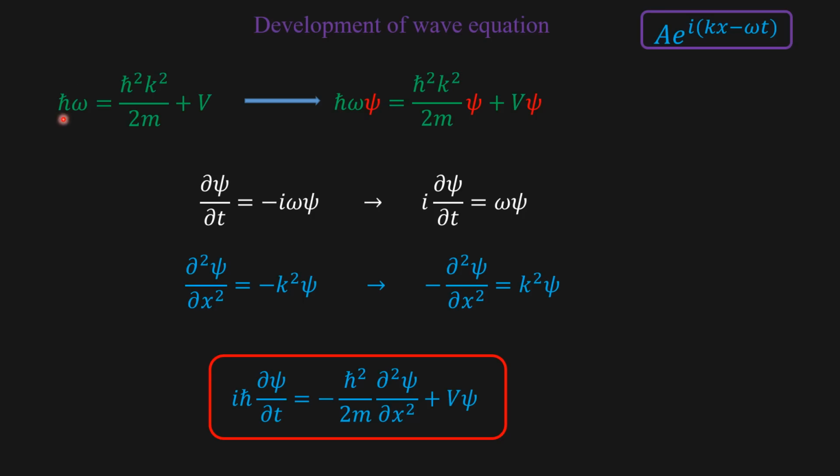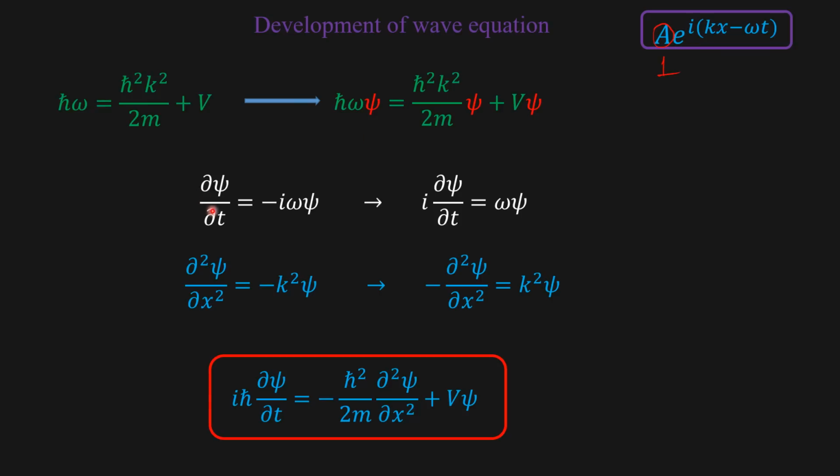We have found that ħω is equal to ħ²k² over 2m plus V. Now let psi act on this: ħω psi equals ħ²k² over 2m psi plus V multiplied by psi. Now we take this as a normalized solution. Sorry, this is the wave function. Then you keep A as 1, it is normalized.